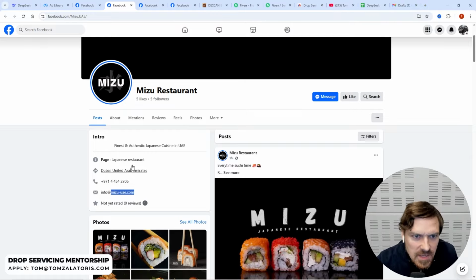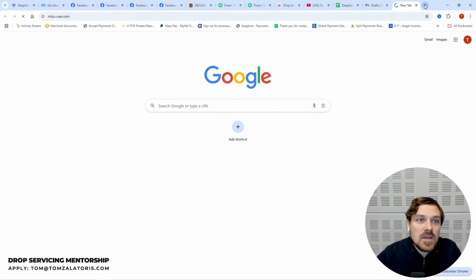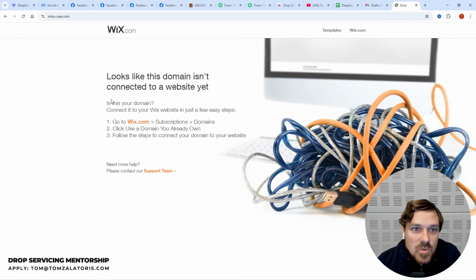And also, where is it? It's in Dubai as well. It's really good. So let's actually look at this one. Okay, looks like this domain isn't connected to a website yet. Bingo. That's exactly very, very good.